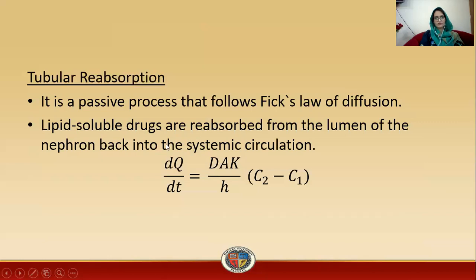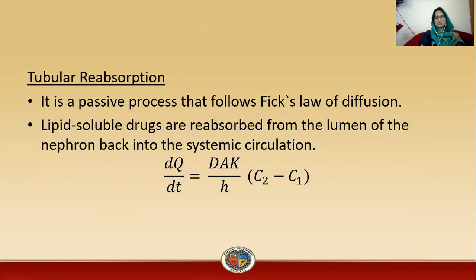for Fick's law of diffusion: dQ divided by dt, that is the rate of diffusion, is equal to D A K, where D is the diffusion coefficient, A is the surface area, K is the partition coefficient, and h is the thickness of the layer through which diffusion takes place, the thickness of the film or of any membrane.